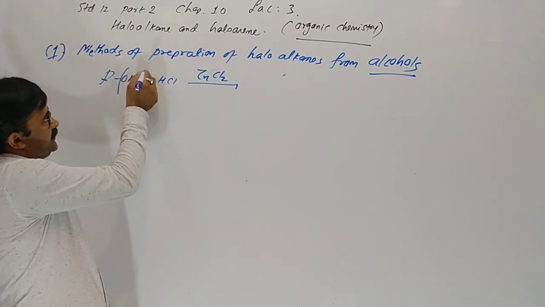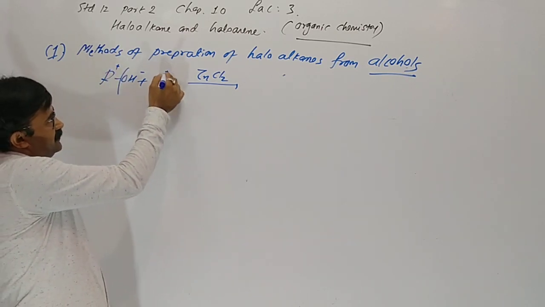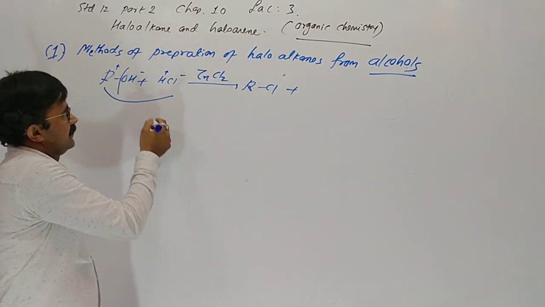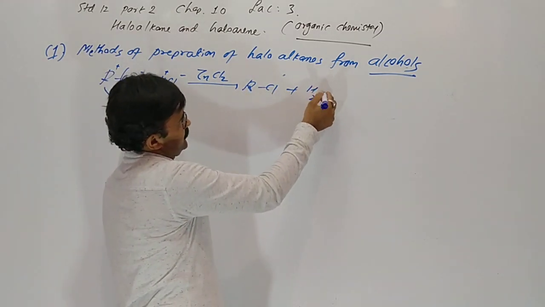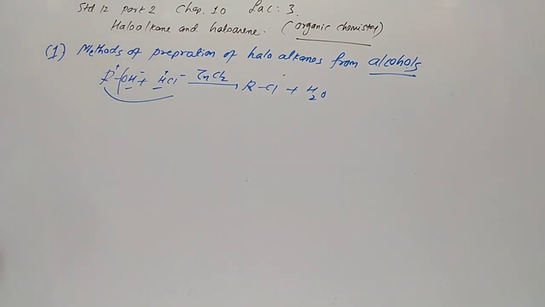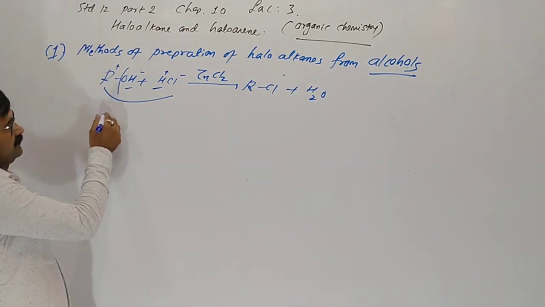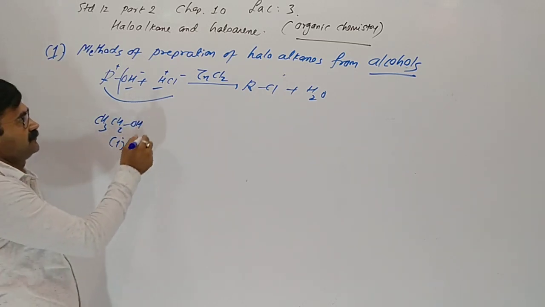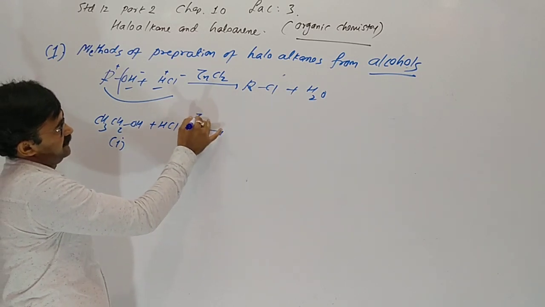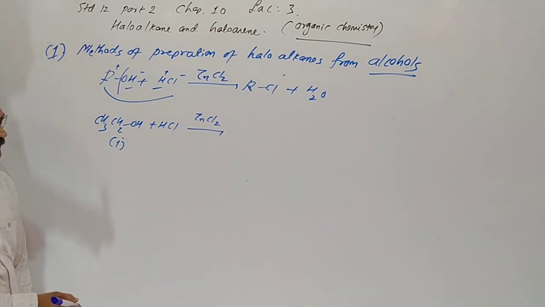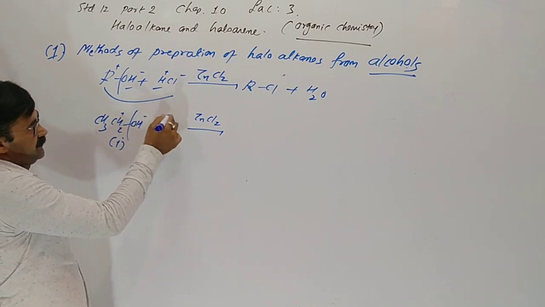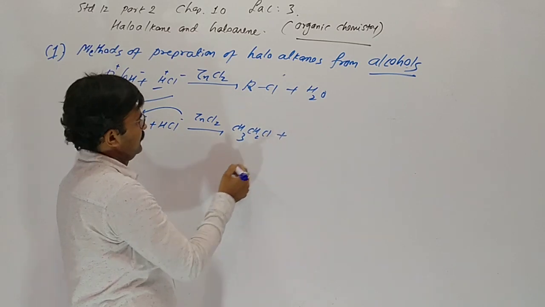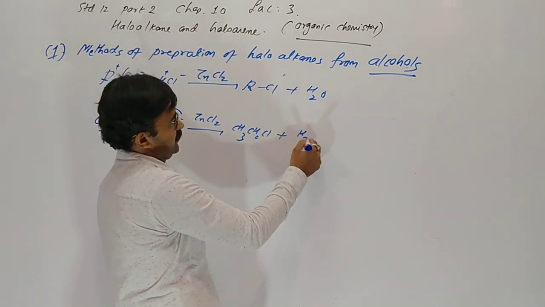The OH group is removed and chlorine combines with the alkyl group, giving chloroalkane, and H with OH gives H2O. But actually alcohols are of three types: primary, secondary and tertiary. This one is primary alcohol with HCl. With ZnCl2, the OH group is replaced by chloride, giving chloroethane and removal of water.